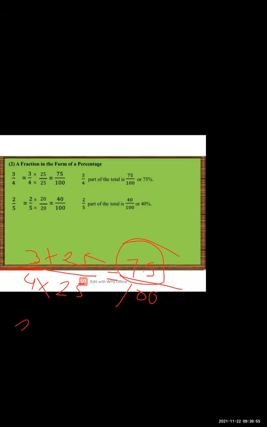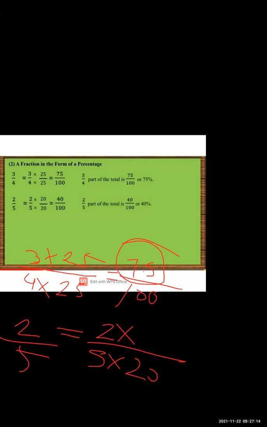Now 2 upon 5. What will be the answer of 2 upon 5? For making the denominator 100, 5 will be turned into 100. So 5 twenties are 100.